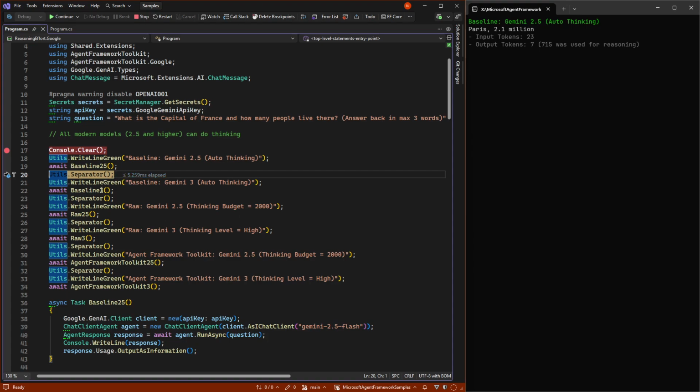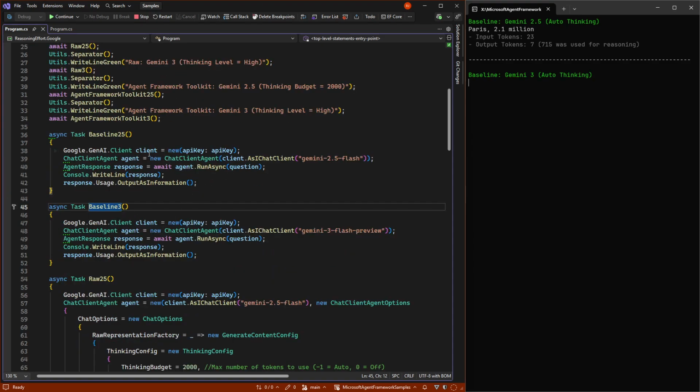But if we do the same baseline with Gemini 3, so exactly the same code as baseline 2.5, with the only thing different being that it's now the Gemini 3 Flash version.